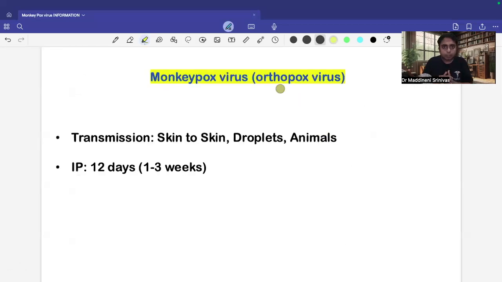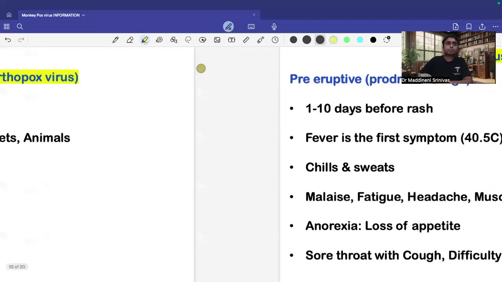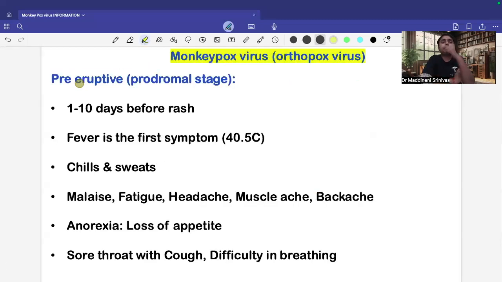So how is this monkeypox transmitted? It is mainly through skin-to-skin contact, also respiratory droplets, and also through animals. And you must remember the incubation period ranges from 1 to 3 weeks. Okay. And there are two important stages: the pre-eruptive stage, where there will not be any skin lesions, and the eruptive stage, where there will be skin lesions visible over the skin.